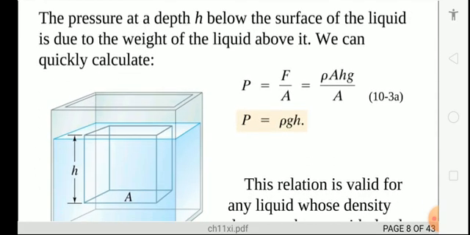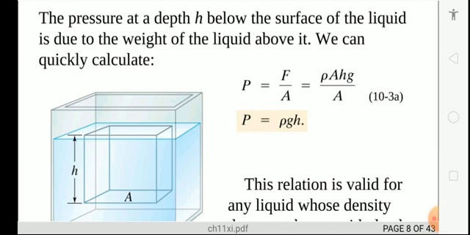The pressure at a depth h below the surface of the liquid is due to the height of the liquid above. We can quickly get an equation. As you know, pressure is equal to force upon area, and the force in the liquid is rho g h A, upon area.